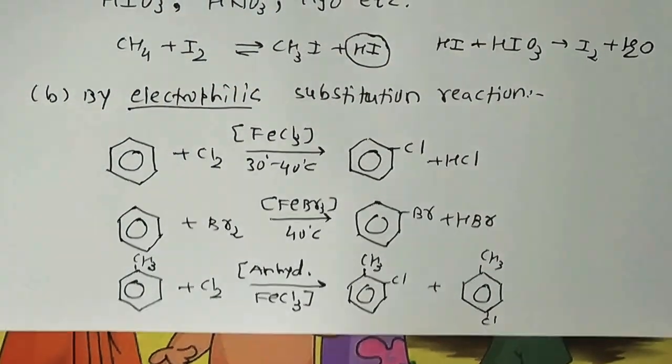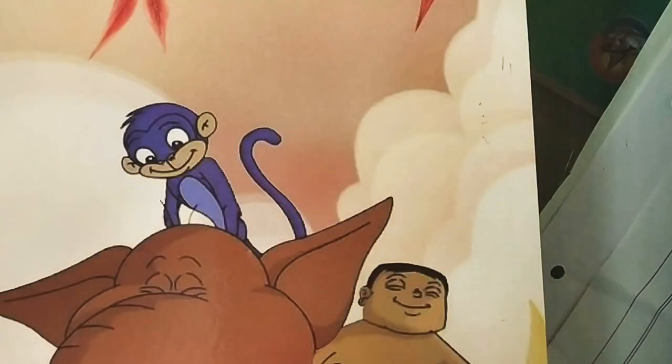But what about the iodination of benzene? Now we switch over to the iodination of benzene. The reactions with iodine are reversible in nature, as we know. So it requires the presence of an oxidizing agent like HNO3 or HIO4 to oxidize the HI formed during iodination.